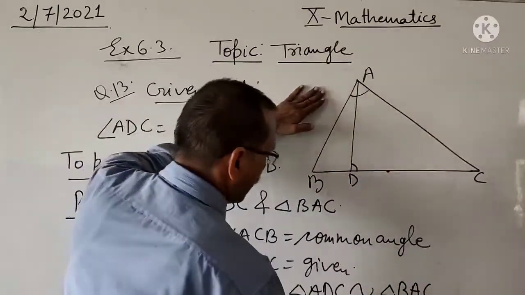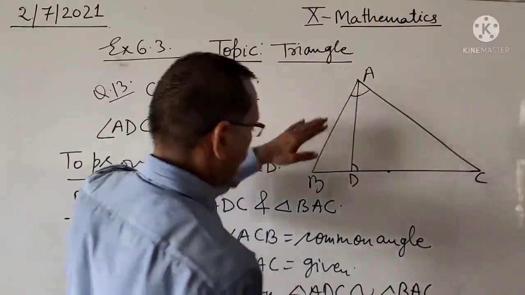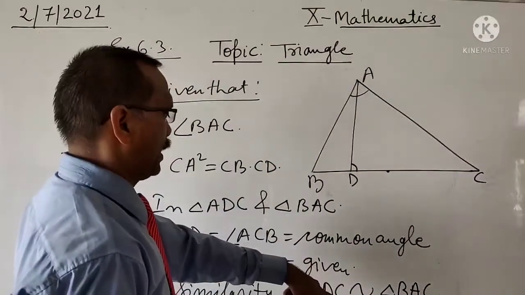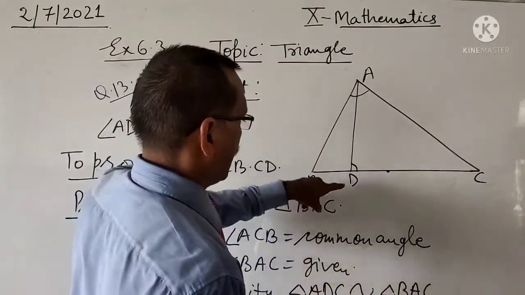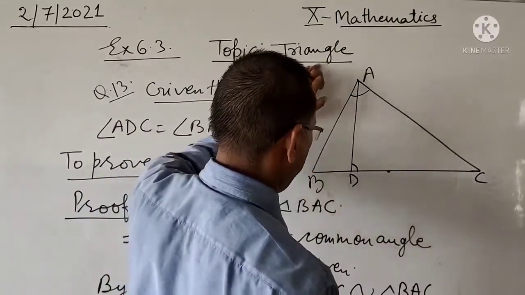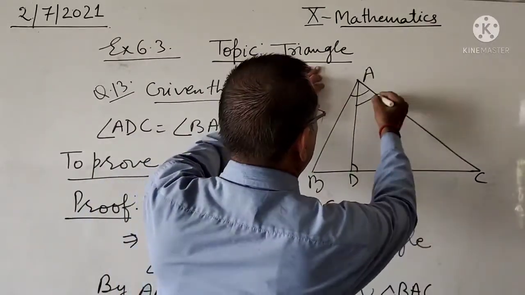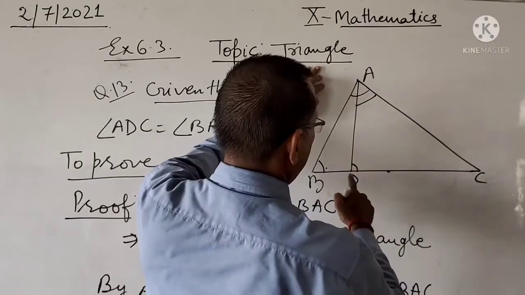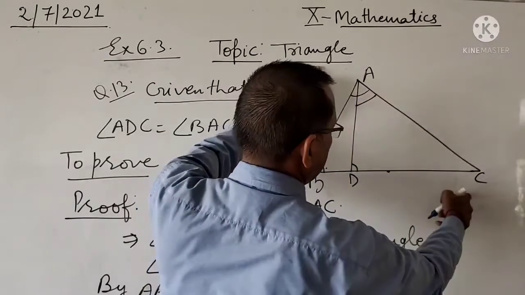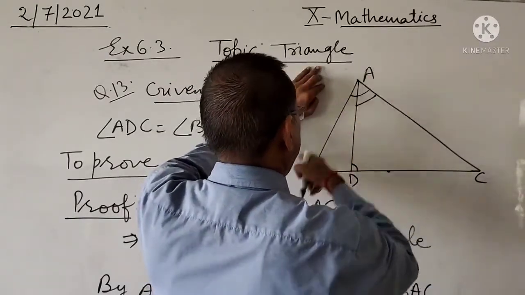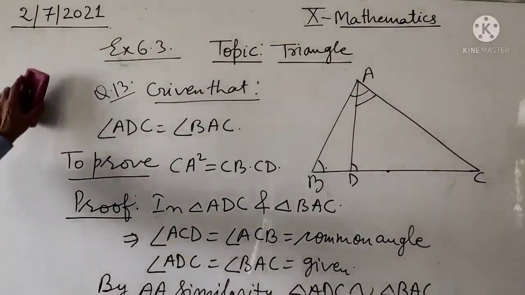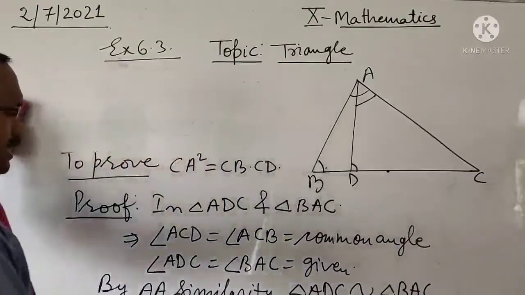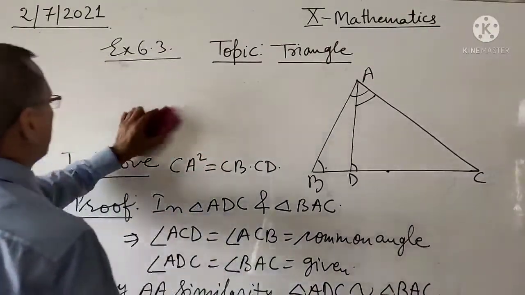Here angle D corresponds to angle A and C is common, and angle DAC, the third angle, is equal to angle ABC. Now compare the sides. Since triangles are similar, the sides are proportional.